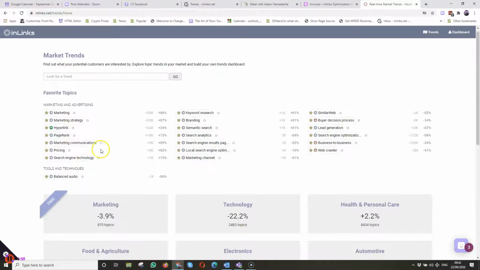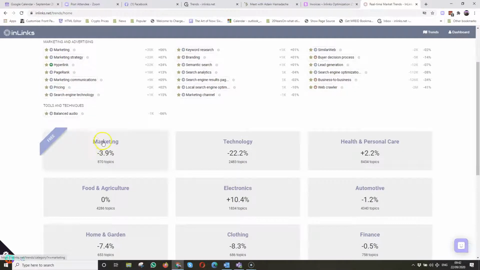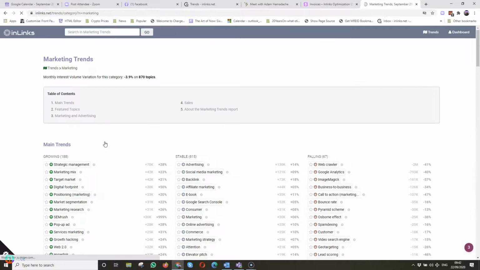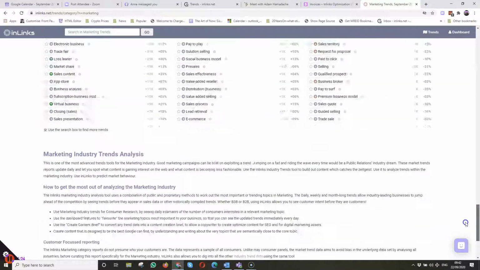But let's go down and do an example for something that even free users can use, and have a look in the marketing category. I'm going to decide what to write about today. And so we're tracking 870 different topics or ideas within the marketing trends category. And this table of contents basically relates to things on this page. So you can go down and have a look at all 870 ideas and see what the scores are doing